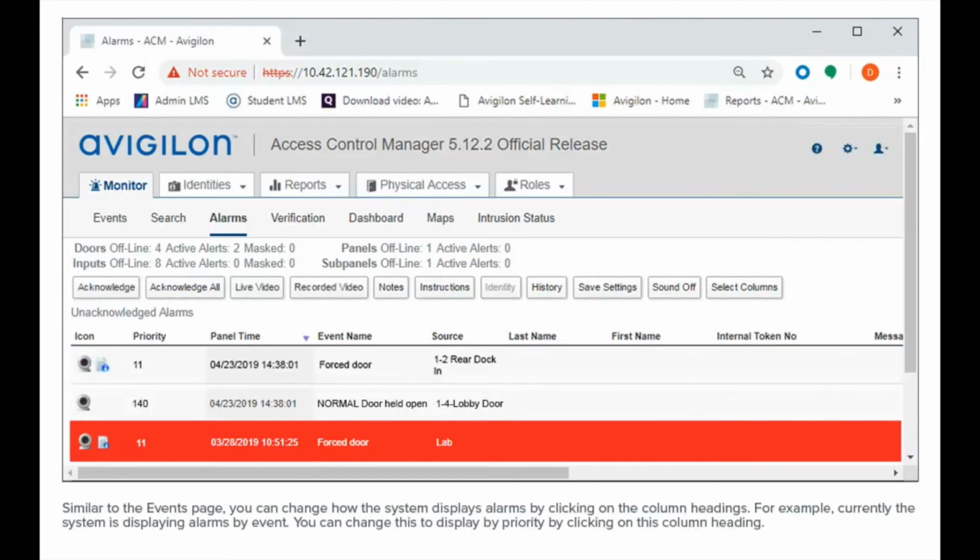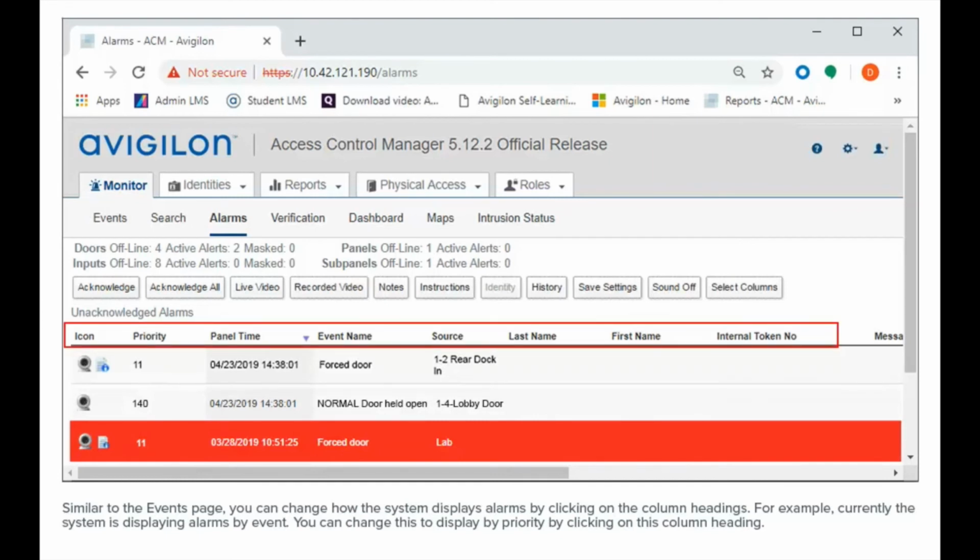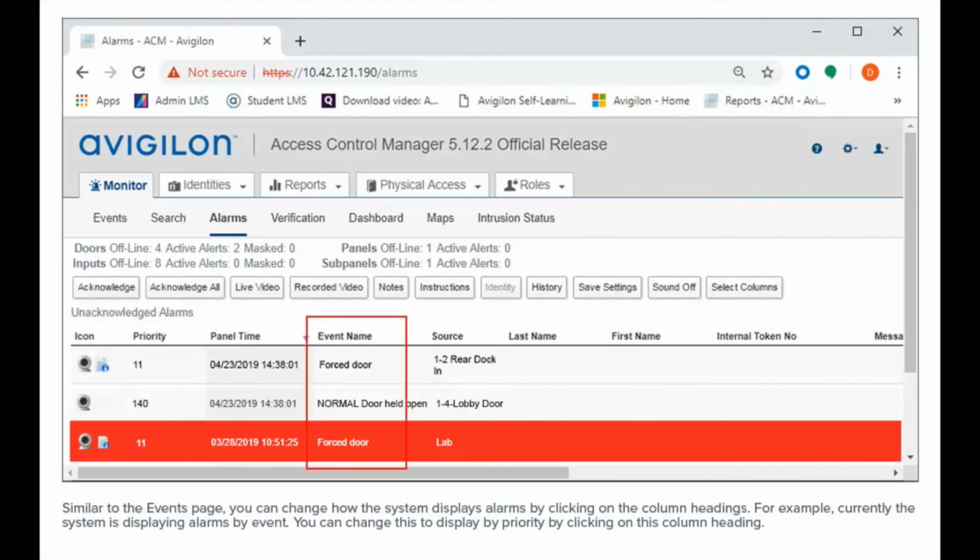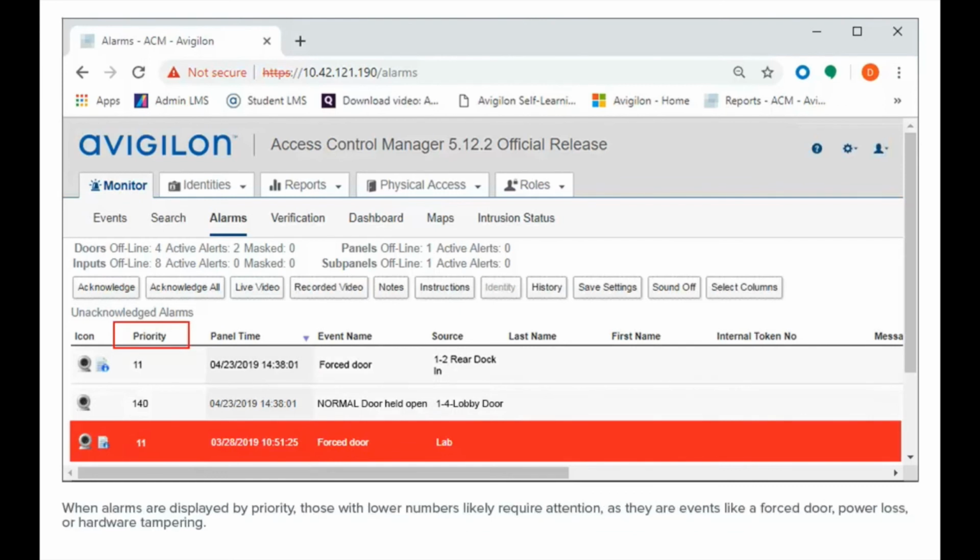Similar to the Events page, you can change how the system displays alarms by clicking on the column headings. For example, currently the system is displaying alarms by event. You can change this to display by priority by clicking on this column heading. When alarms are displayed by priority, those with lower numbers likely require attention, as they are events like a forced door, power loss, or hardware tampering.